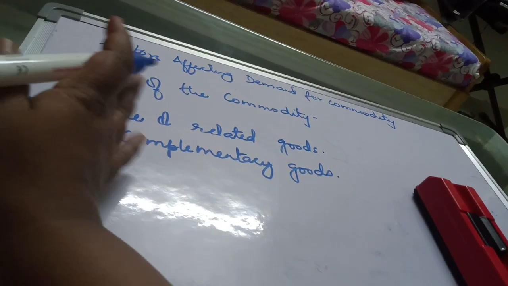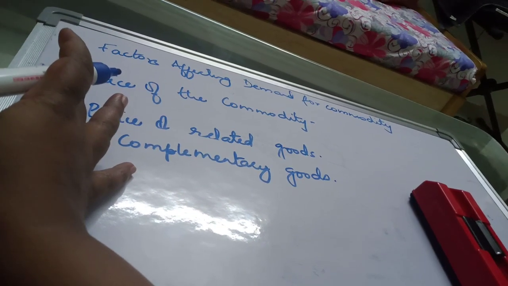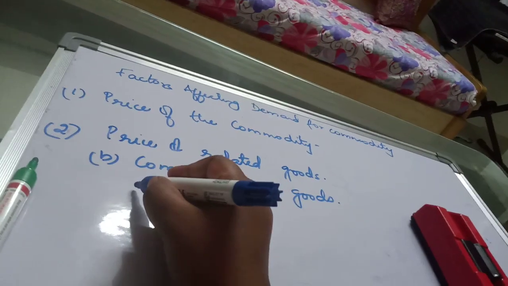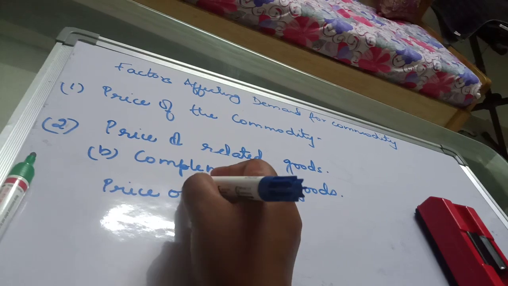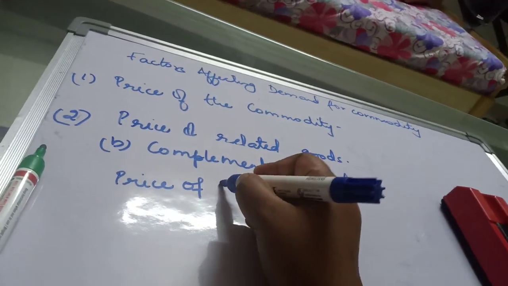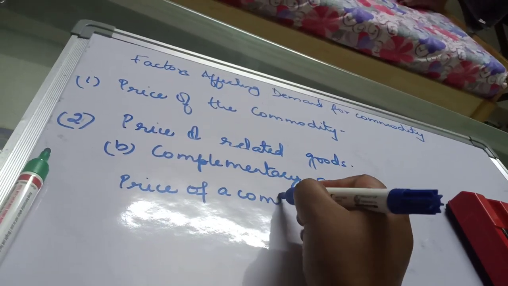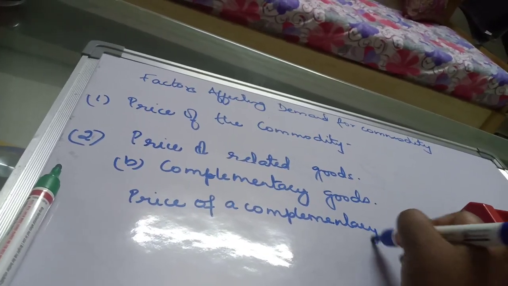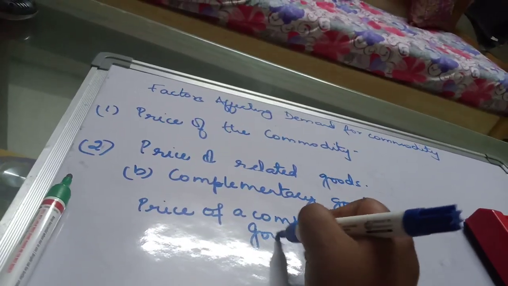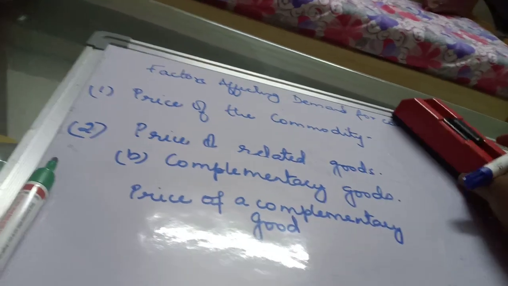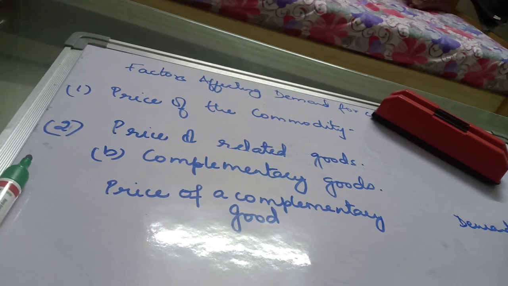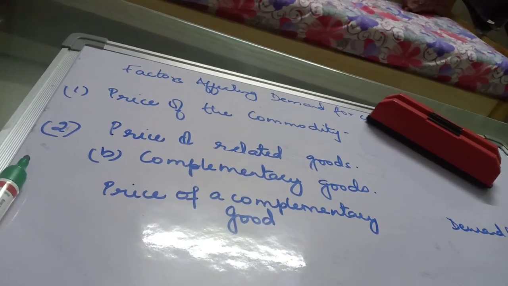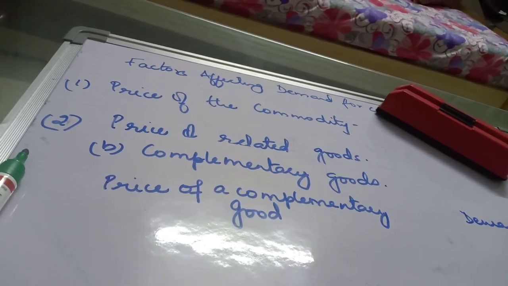In a similar manner as with substitute goods, we are going to see what will be the impact of a change in the price of a complementary good on the demand for the other complementary good.